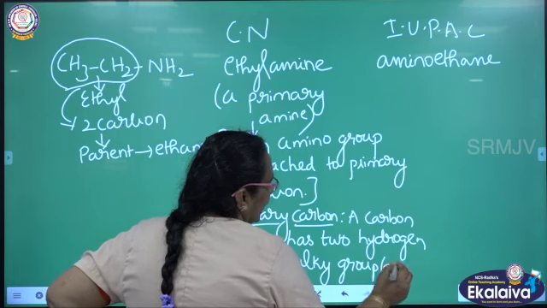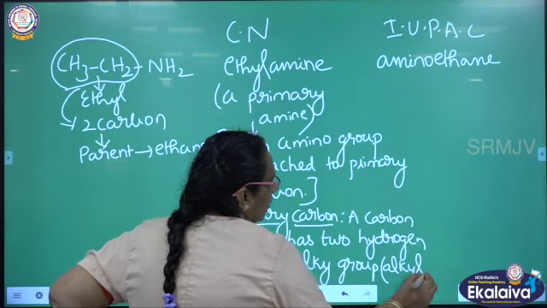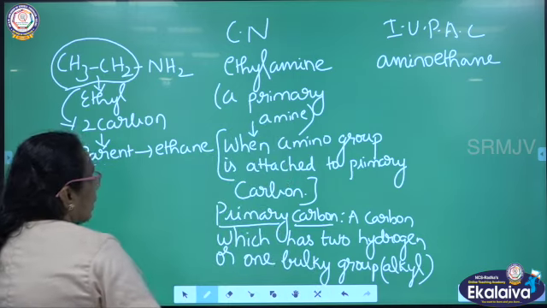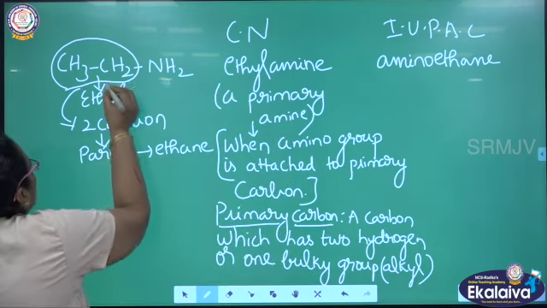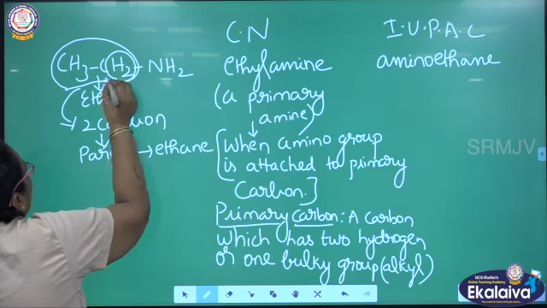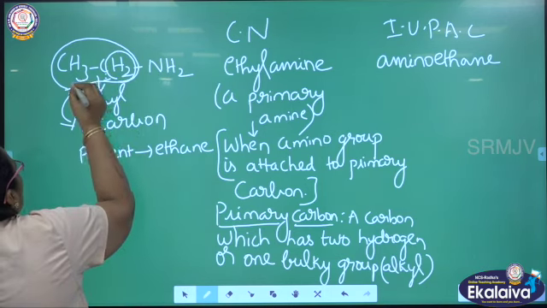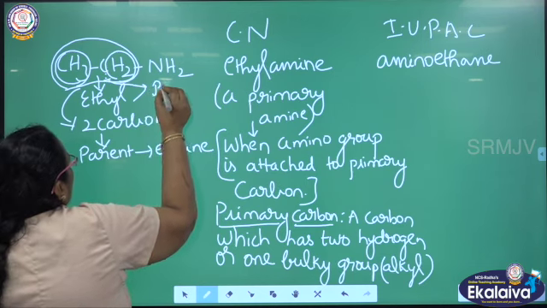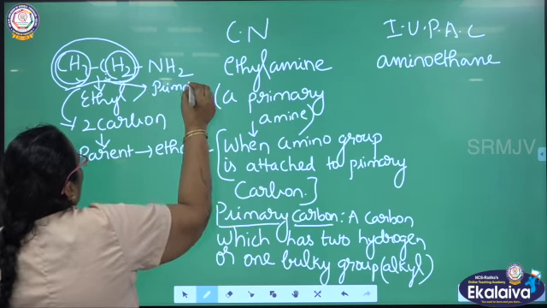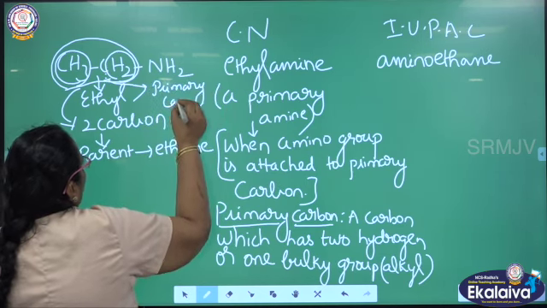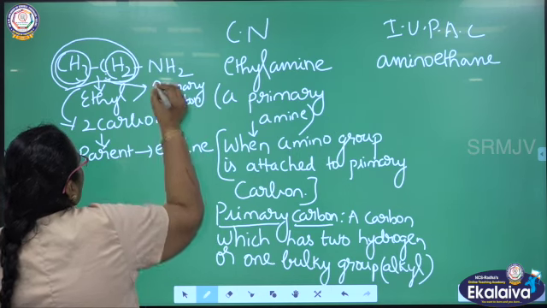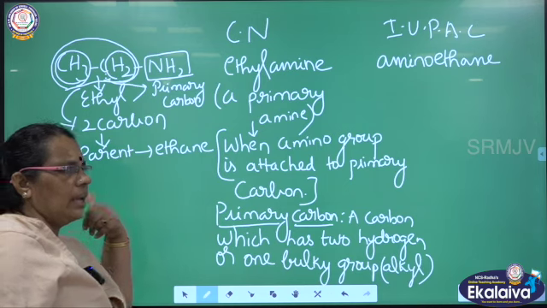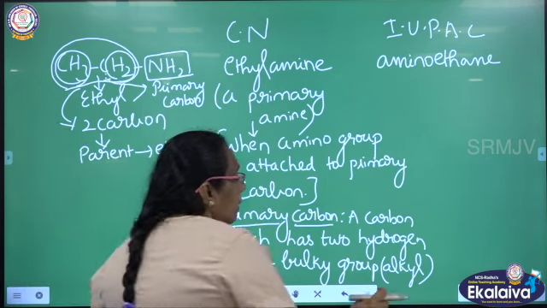What is this bulky group? It can be an alkyl group, is it not? A carbon which has two hydrogens or one bulky group, we can call this carbon a primary carbon. See this carbon. This carbon has two hydrogens and this carbon has one bulky group, so I can call this carbon a primary carbon. So the amino group is attached to the primary carbon, and I can call it a primary amine. So ethylamine is a primary amine.